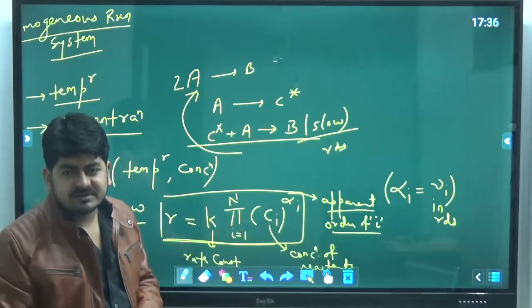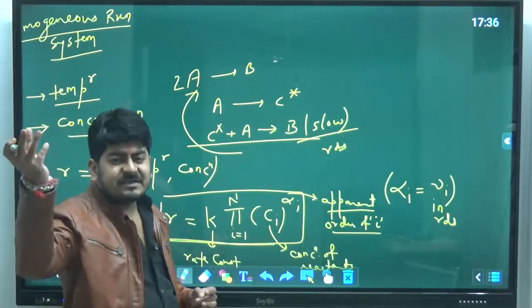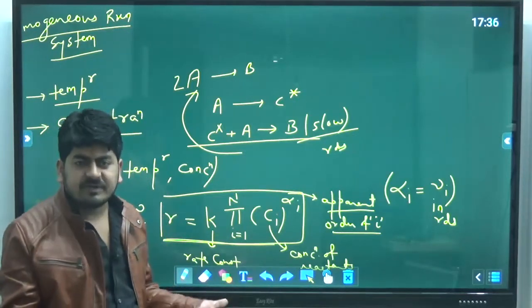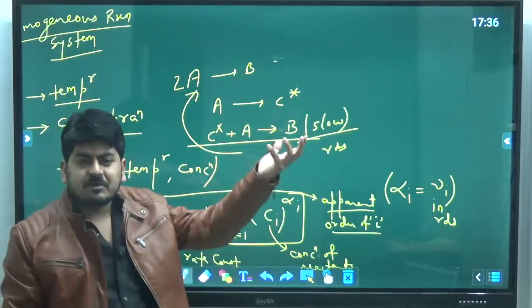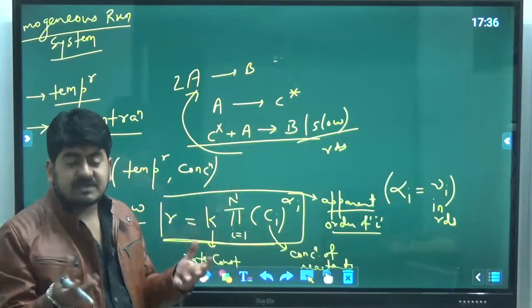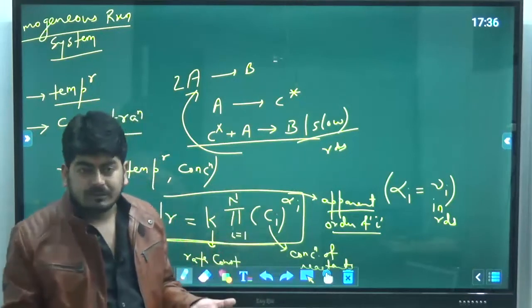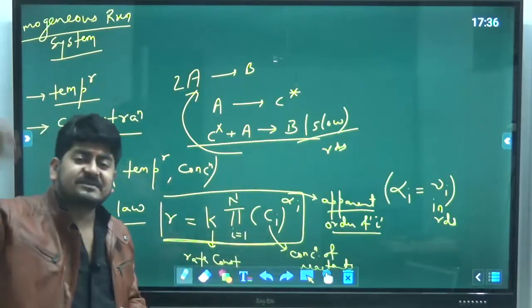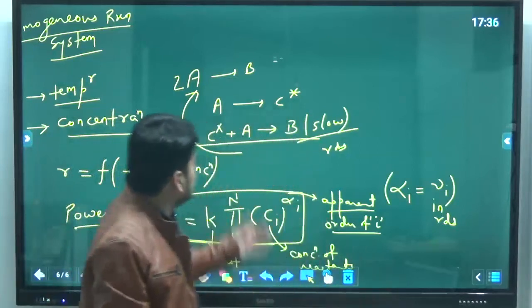For the slowest process, we know that rate is what? Change in any scalar quantity per unit time. That's how we define the rate in general chemical engineering. So rate of reaction means change in number of moles per unit time. So if the reaction is slow, that means time will be more, so rate has to be low. And if rate is low, then resistance will be high. So it's simple to understand all these things.